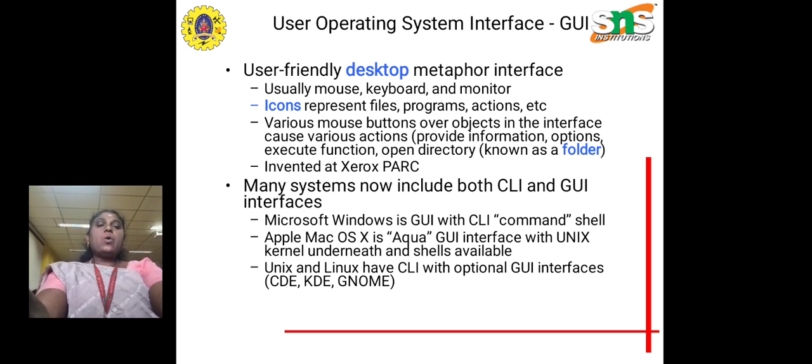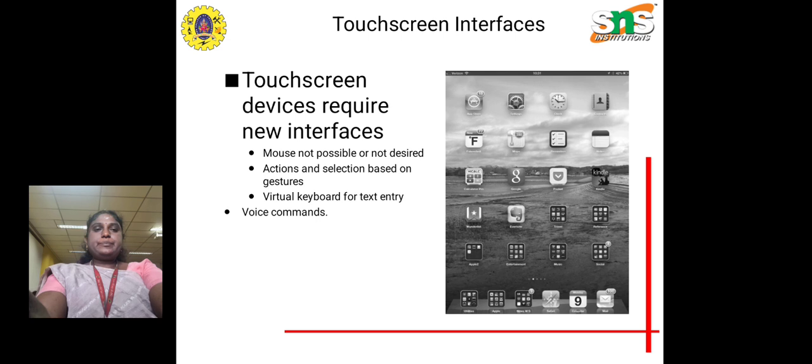We also have a mouse button which hovers over an object in the interface and causes various actions, such as opening folders, which was originally invented at Xerox PARC. Many systems now have both CLI and GUI interfaces. The Apple Mac operating system is one such example, with a GUI interface and the Unix kernel and shells available.